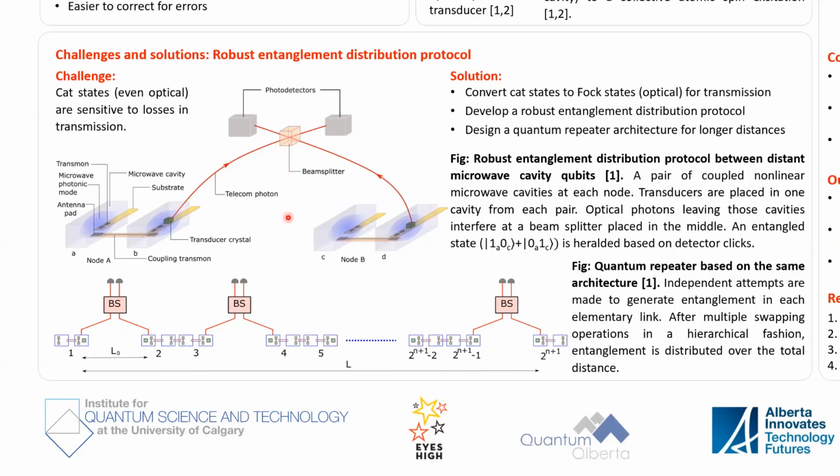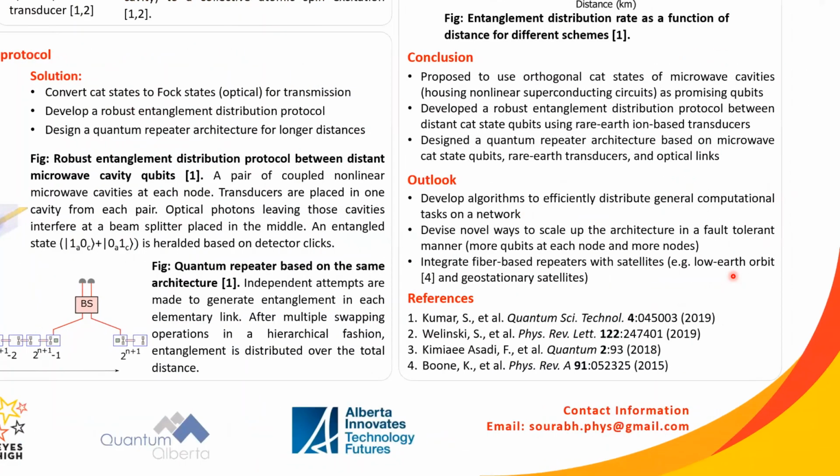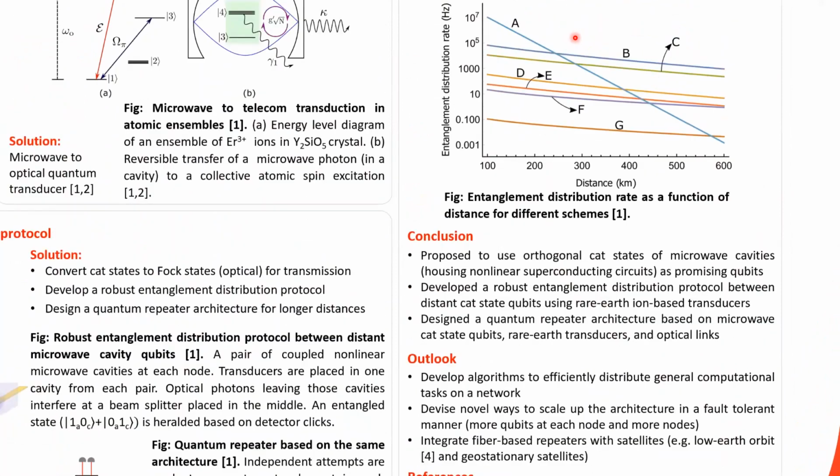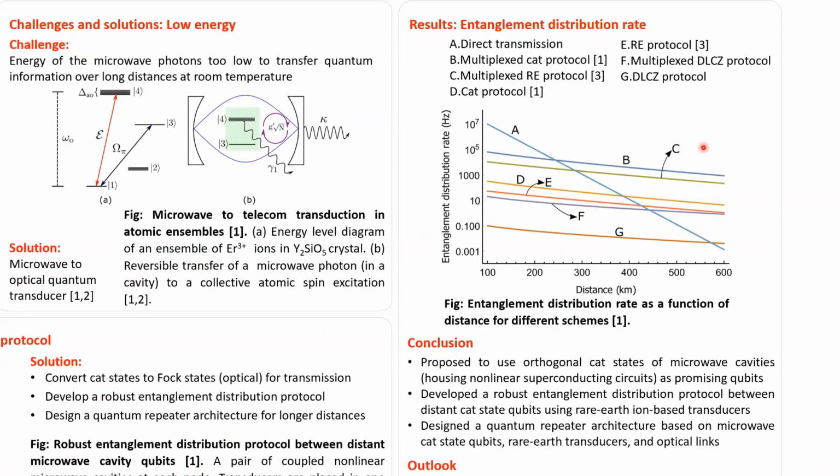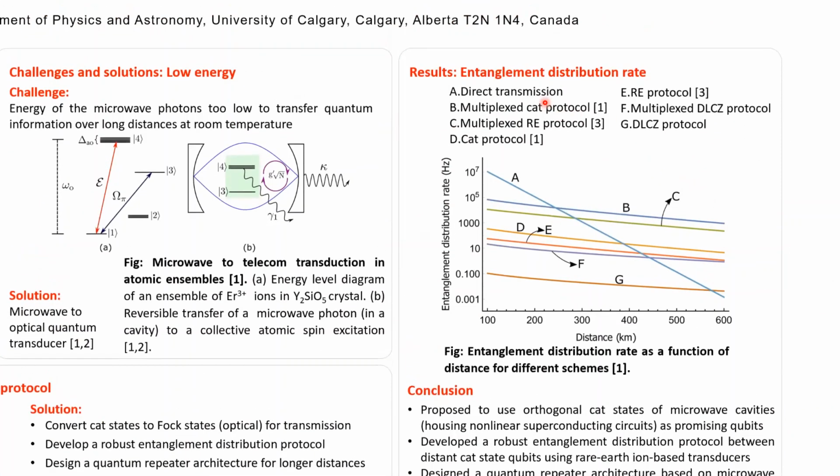For longer distances, we develop a quantum repeater protocol based on the same architecture. An important metric for a quantum repeater is the entanglement distribution rate. This is a comparison of the entanglement distribution rate versus distance for a number of repeater schemes. We show that ours could be higher than other promising approaches, even when considering realistic losses and imperfections.